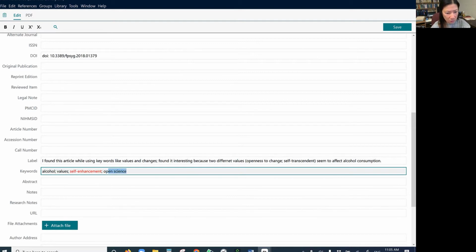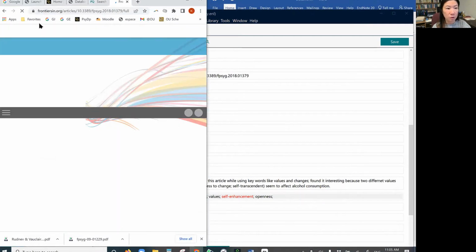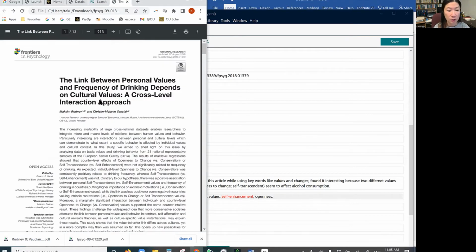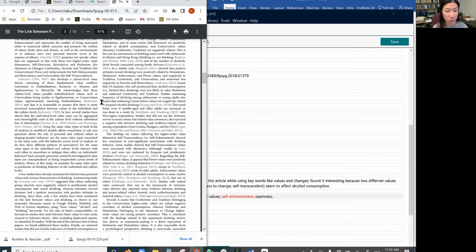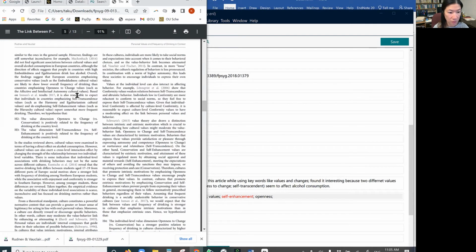The openness. What else? Let me check. For this one, I also wanted to check the methods part, just to see what kind of inventory scales they used. Oh, that's a hypothesis testing approach clearly. So those were the dimensions that I found.